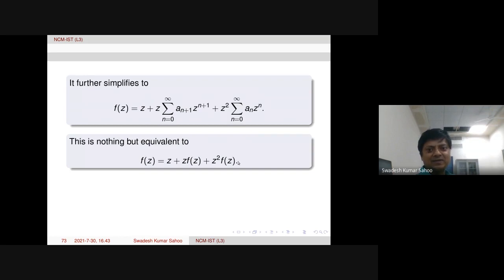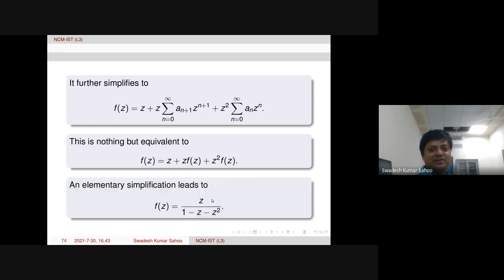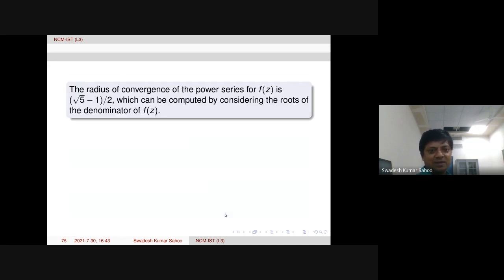Third is actually f of z. So from here, one can compute f of z, by taking f of z common throughout: z over 1 minus z minus z square. This is a quotient, a rational function. And we see the zeros of this denominator are actually minus 1 plus minus root 5, I guess, by 2.